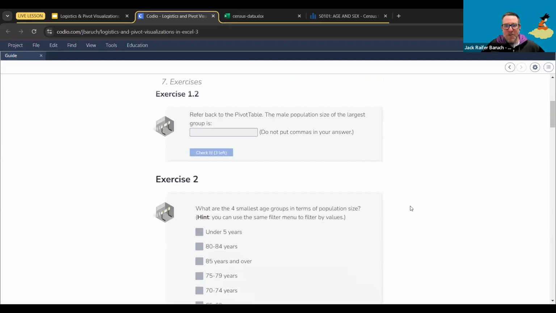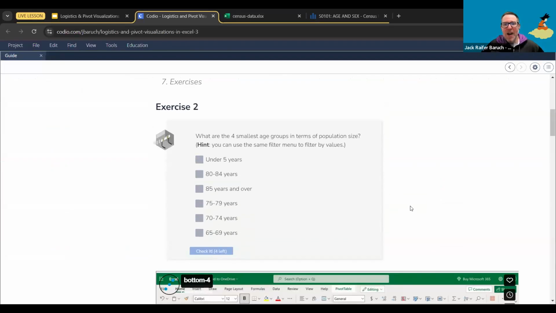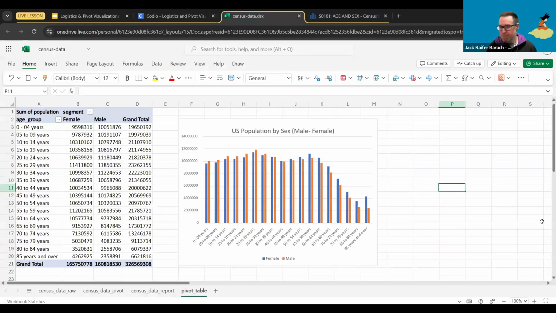So yeah, you can fill those exercises in a bit. So what are the 4 smallest age groups in terms of population size? The 4 smallest groups. So 80 to 84, yes. Then 85 and over. 75 to 79. And yeah, it looks like 70 to 74, which is sort of expected. Yeah, the oldest ones should be the ones.